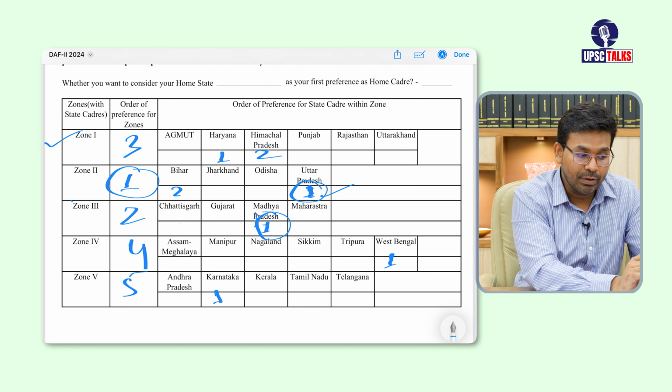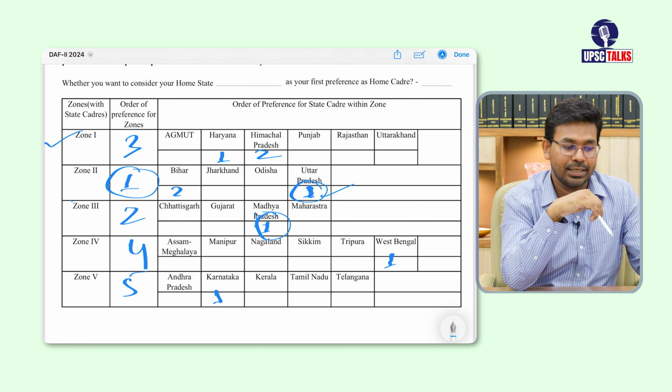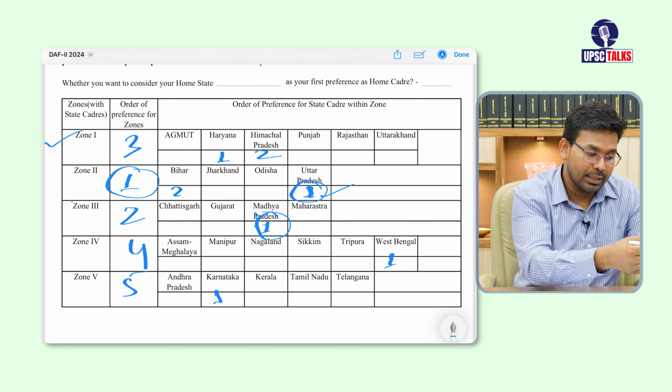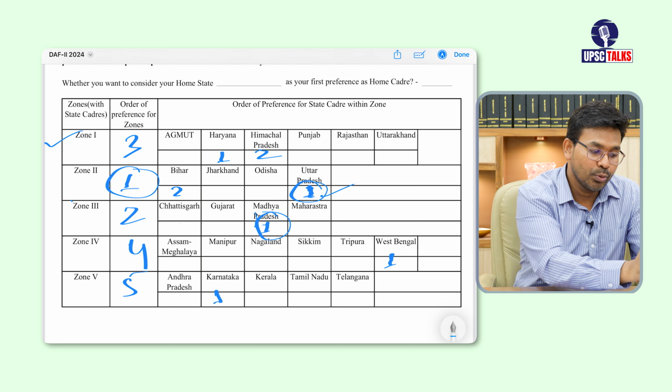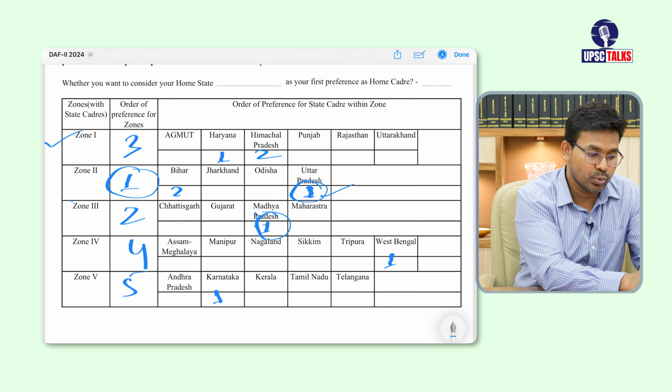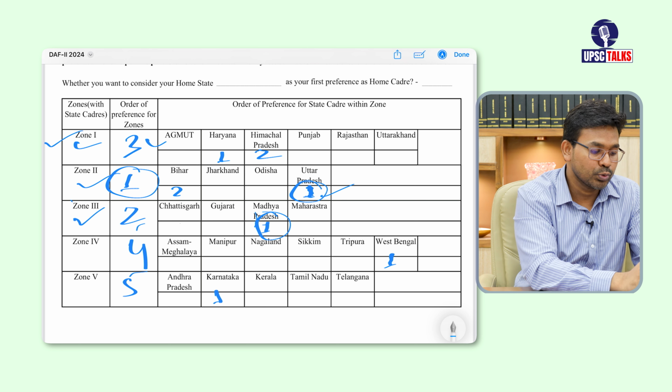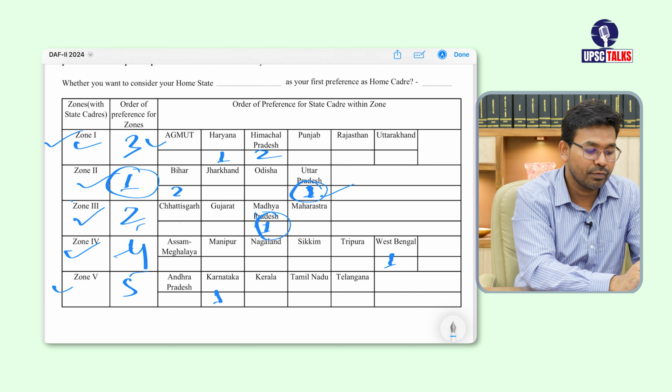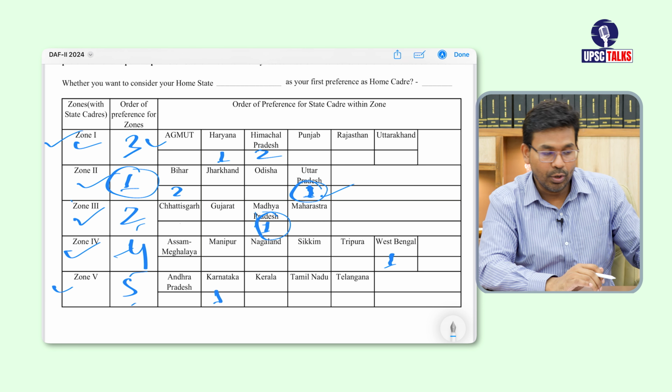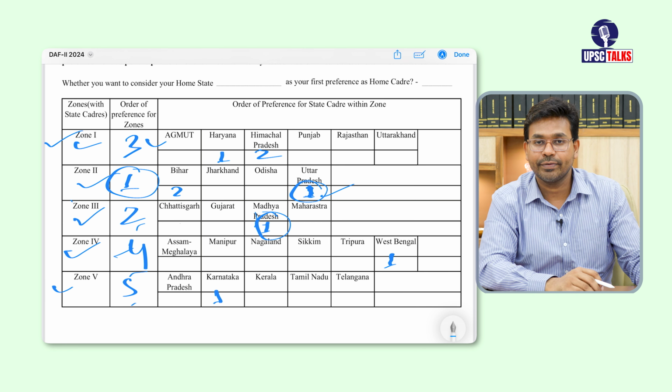Only then will it be considered your home state, okay. So first of all you need to give preference to each zone: zone 2 you have given first preference, zone 3 second preference, zone 1 third preference, zone 4 fourth preference, zone 5 fifth preference. So you have to give preferences to the different zones.